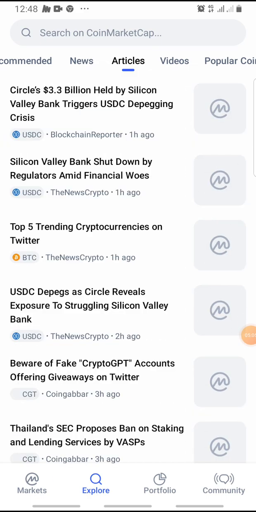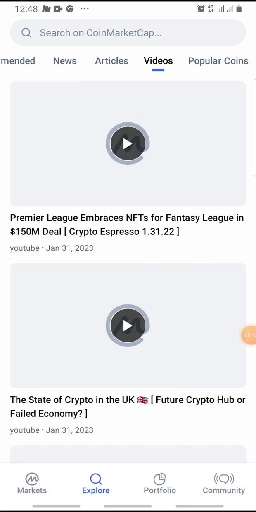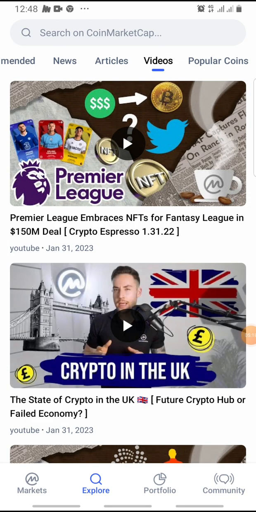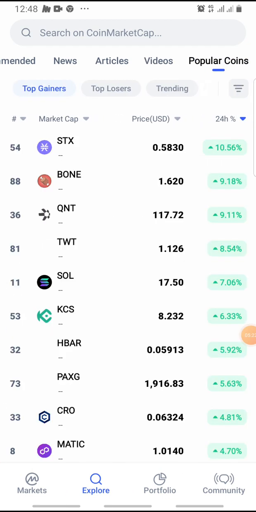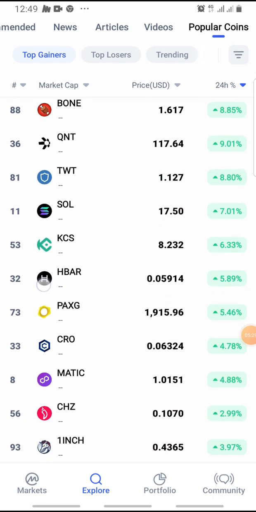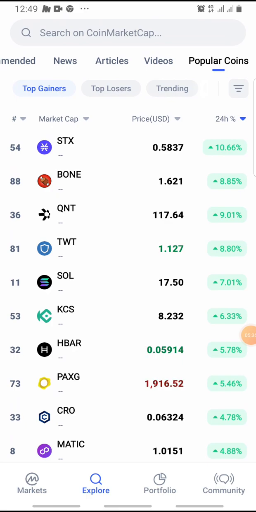If you want to read more articles, there are also video files for you to watch. For some who prefer visuals, who like watching videos on news, you can come to the video section. And if you go to popular coins, you can see the ones that are currently trending. You can see Bone, you can see Quant, you can see TWT. These are coins that are making nice gains in the last 24 hours.